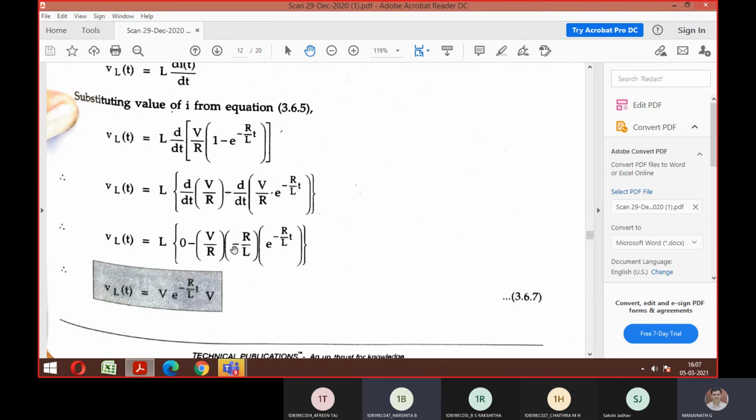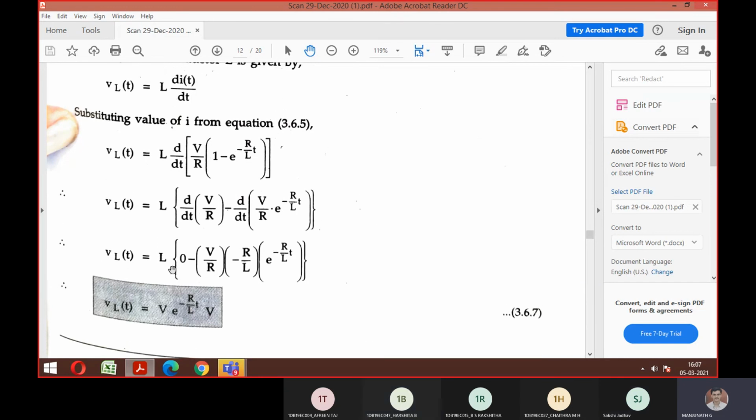So from here, R cancels. Yes or no? Yes, sir. Similarly, L cancels. See here, this outside L is there, right? The formula is L into di by dt. So this L is outside. So this L and this L are gone. This R and this are also gone. So what is left is V into e to the power of minus Rt by L.